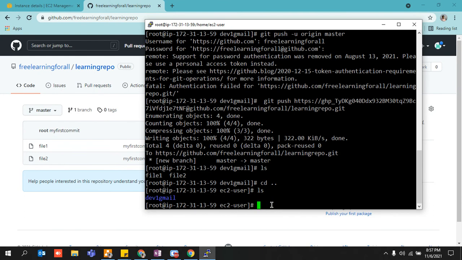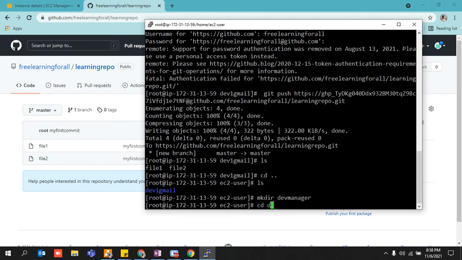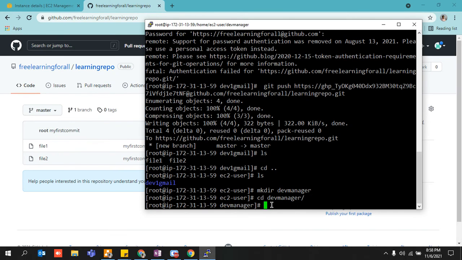Just come out over here. So this was the directory in which developer 1 was working, right? Let's say I am developer 2 and I want to see his code, what he has written, what he did yesterday. Let's say I'm a dev manager, and I want to see what he did yesterday. I just want to review it, or even I want to write my own code, because I'm a technical kind of person. There are some managers who can write pieces of code, right?